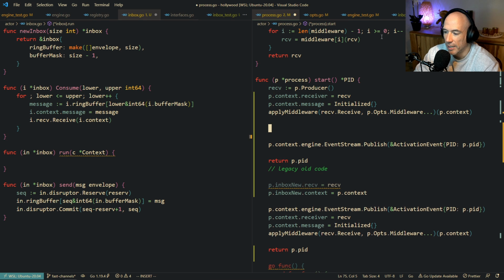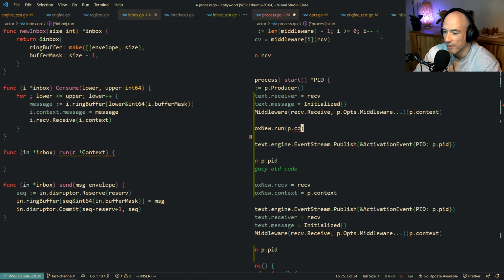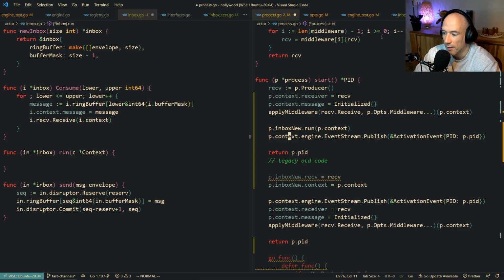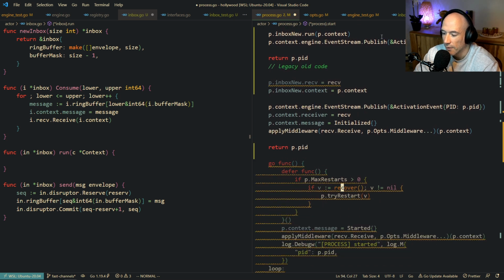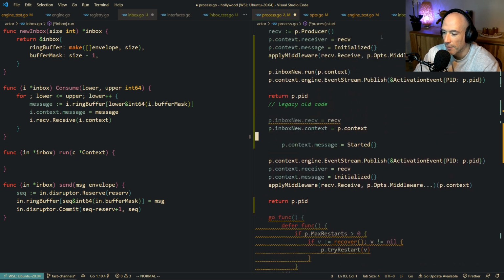We're gonna call here p inbox run. It's gonna be inbox new, which I need to refactor later on. Run, and we're gonna run with the context. What's going on here? P context. That's what we're gonna call. Then we're gonna call the event stream publish activation event, and we're also going to join this started message.